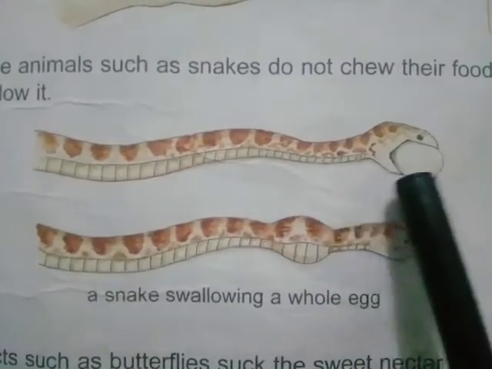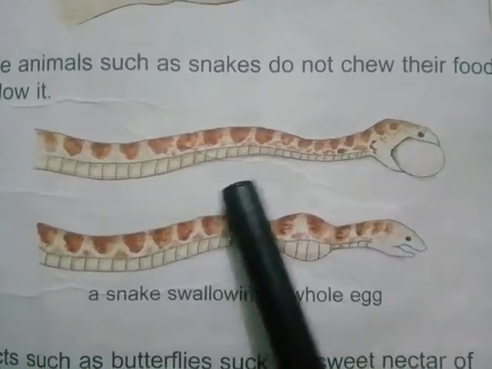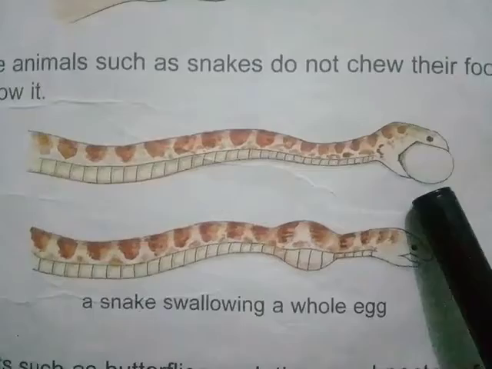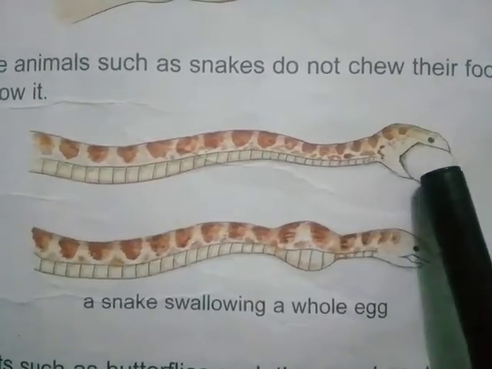The fifth question is, how do snakes get their food? Look at this picture, snakes do not chew their food, they swallow it as a whole. You can see in the picture a snake swallowing a whole egg.